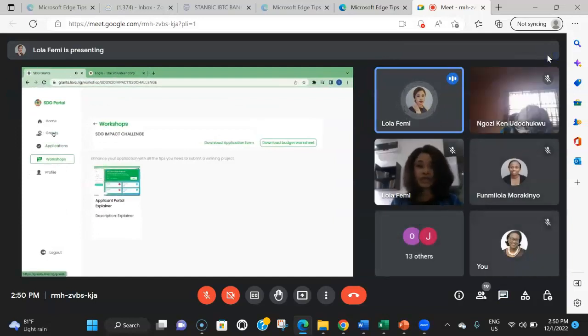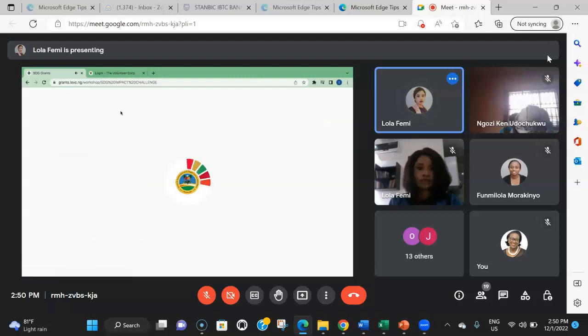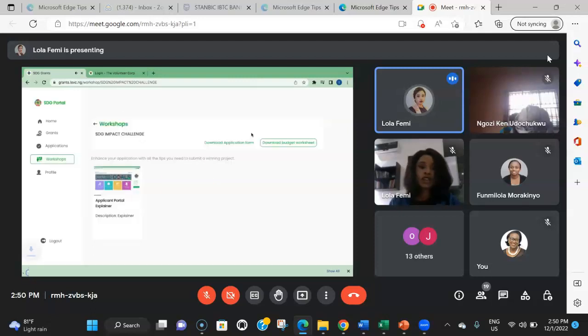You don't necessarily have to do it like that, but just in case you want to, we have the download application form here. What happens is that it downloads the application form, and you can always come back to take it. If you can see here, I just downloaded the application form.